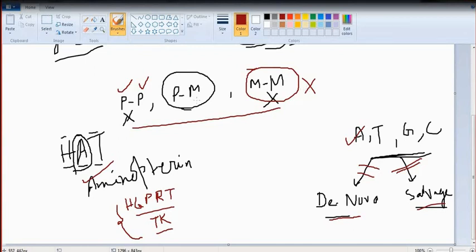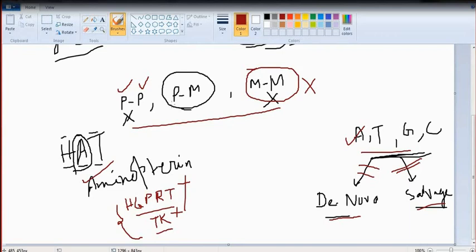Plasma myeloma cell can survive because here the myeloma cell is conjugated with the plasma cell, and the plasma cell is HGPRT plus and TK plus. So upon conjugating with the myeloma cell, the plasma cell provides the missing enzymes so that this conjugate can grow by the salvage pathway and can biosynthesize their own nucleotides. In this way, the myeloma cell provides immortal growth properties to the plasma cell, so that now the plasma cell can survive for an indefinite period of time, and as a result your monoclonal antibody production rate will be increased for a long period.